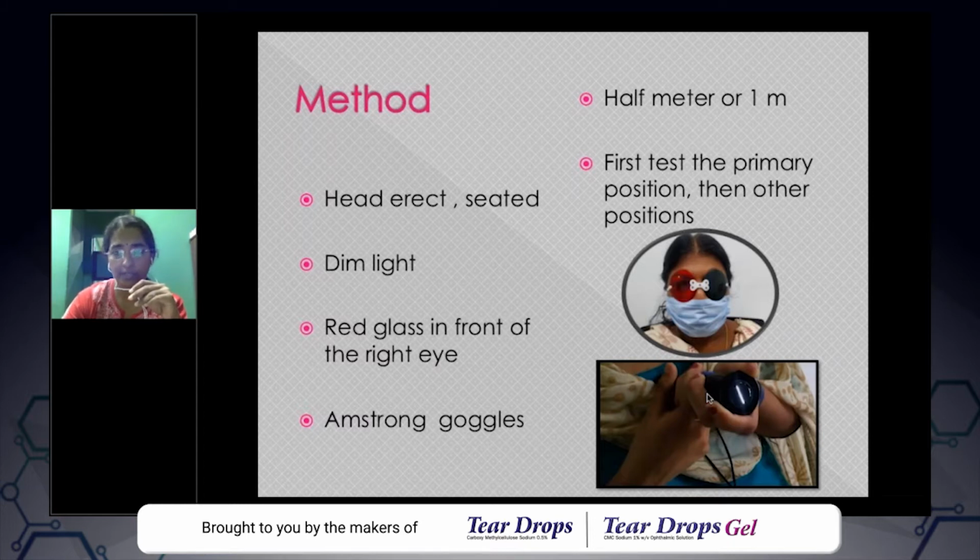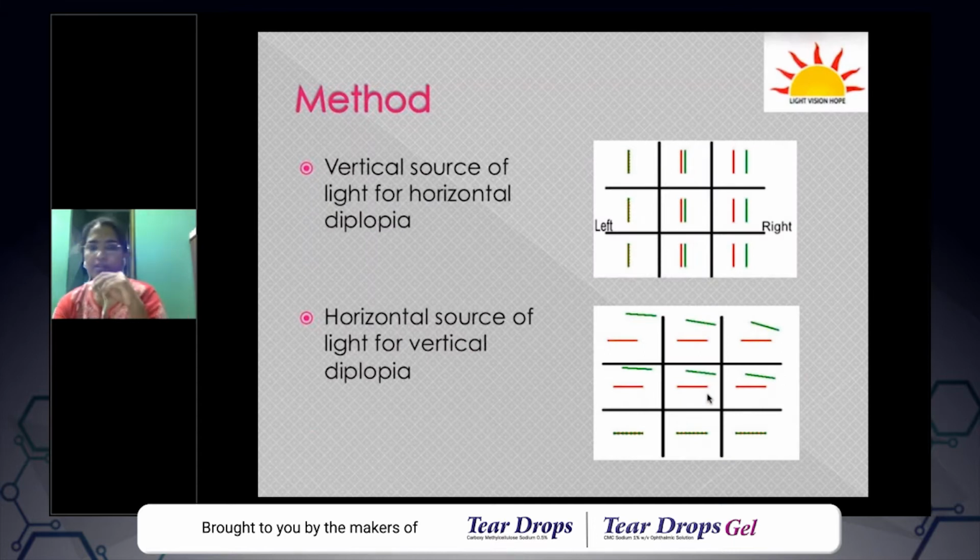And when do you do a diplopia charting? You can do it in all cases in which the patient has binocular diplopia, and it is especially useful in cases of concomitant strabismus for monitoring the course of the disease and also for assessing the effect of surgery or other management. These are 2 charts which I have taken from the net.